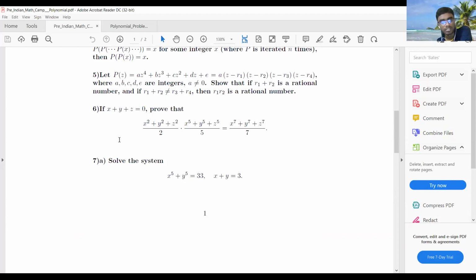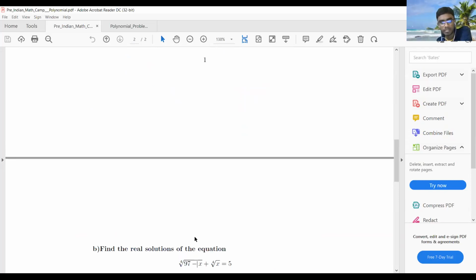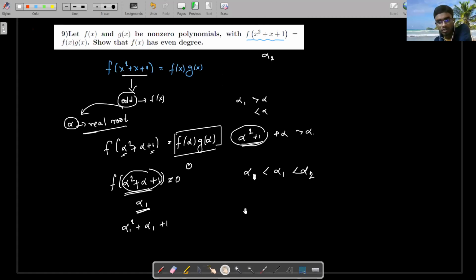See, these problems 6, 7, and 8 actually have the same pattern. What's the pattern? The thing is that they have raised the power. It is 1, it is 5. See, the sum of 1 is given. They have raised the power to 2, 5, 7 like this. So how to raise the power? Newton sum, exactly, Newton sum. I'm showing you an idea. Those people who don't know this Newton sum idea, I'm just going to discuss it briefly, how to compute this thing.